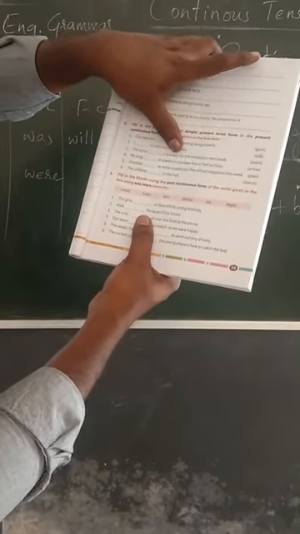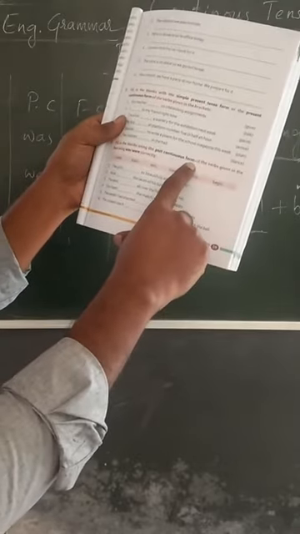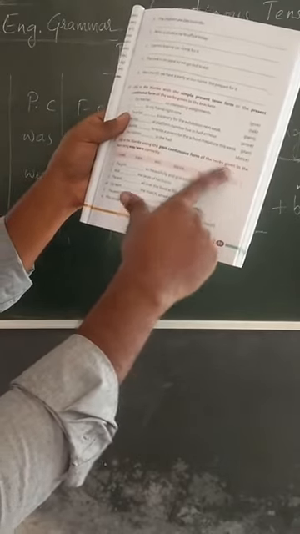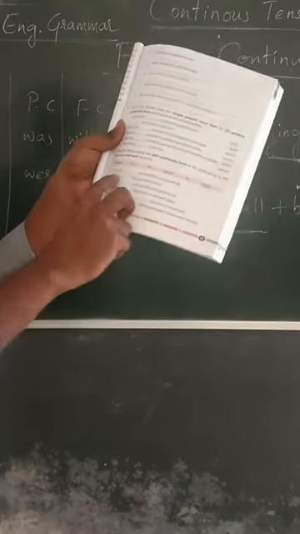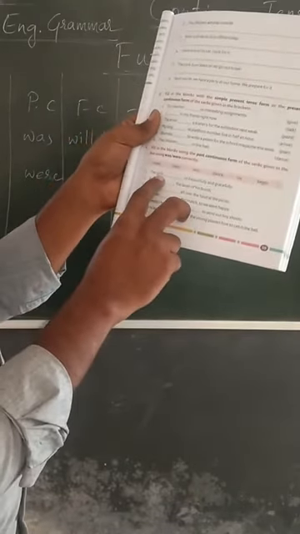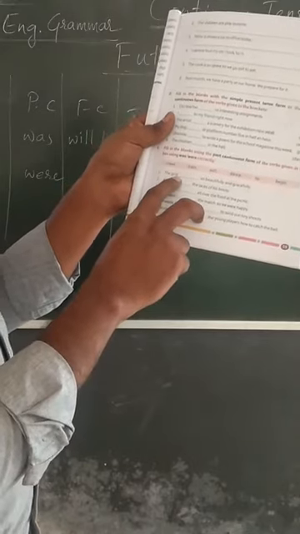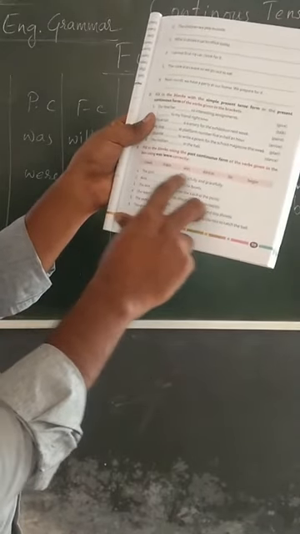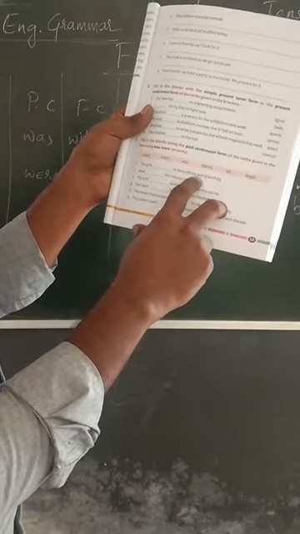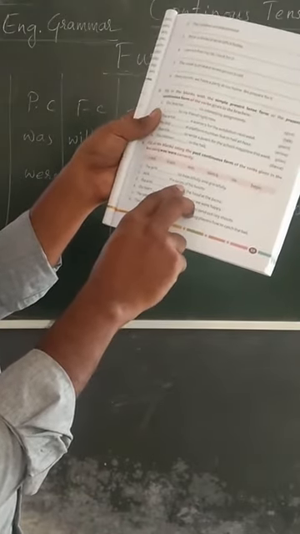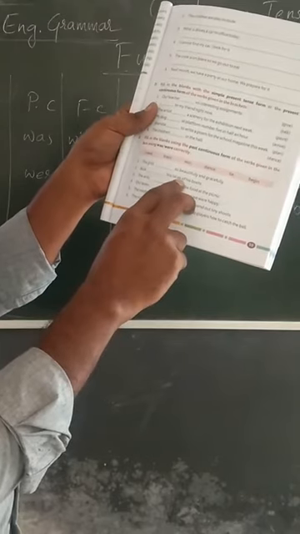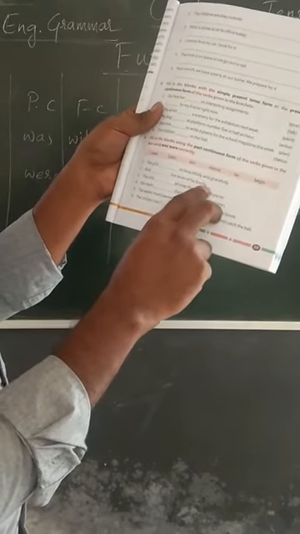Okay. Fill in the blanks using the past continuous form of the verbs given in the box. Past continuous form. The girls were, plural, so we have to use were dancing so beautifully and gracefully. Alok was tying the laces of his boots.